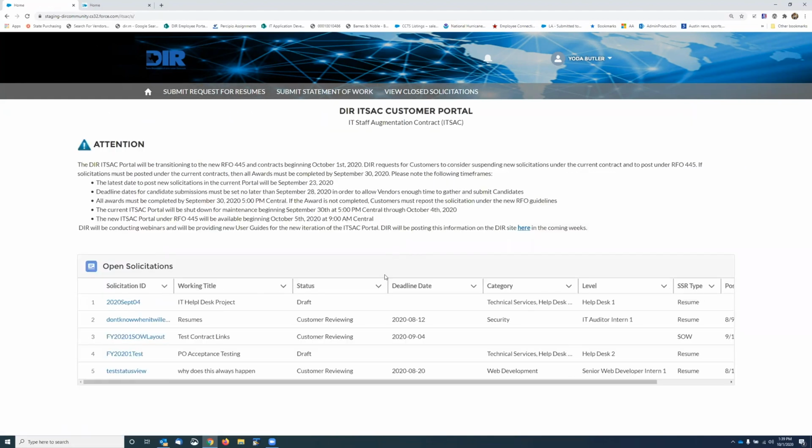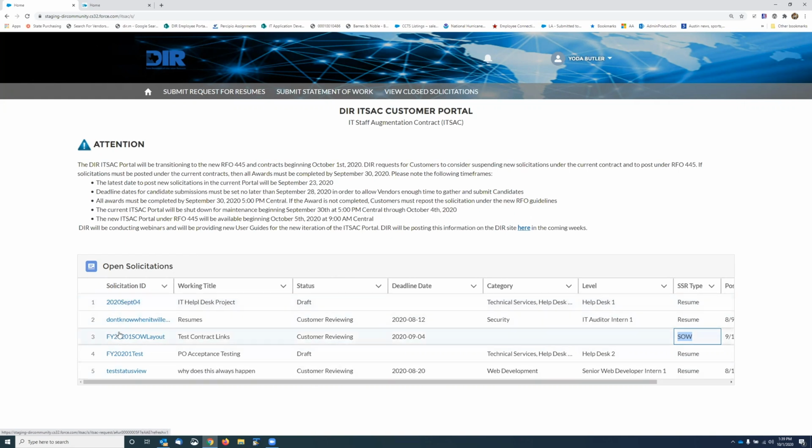So I'm going to go back to the home page here. So we can see that we've done some testing, obviously, with this user. And they've got a couple of drafts, and they're reviewing resumes for these two and reviewing statements of work for this one, which is a new type of solicitation that was added with these new contracts.